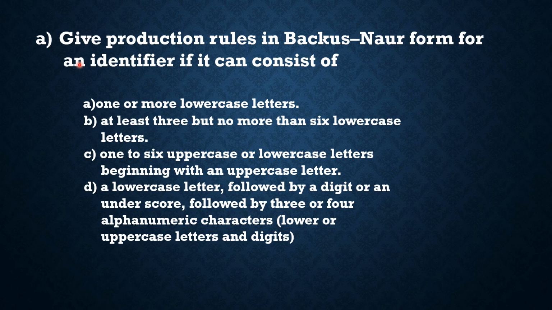Now the other question, give production rules in Backus normal form for an identifier if it can consist of: first, at least 3 but no more than 6 lowercase letters; second, 1 to 6 uppercase or lowercase letters beginning with an uppercase letter; third, a lowercase letter followed by a digit; or an underscore followed by 3 or 4 alphanumeric characters.